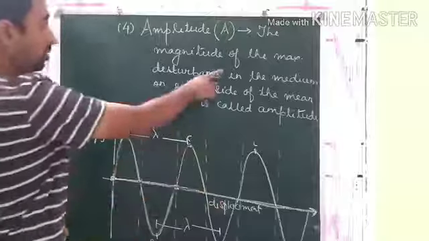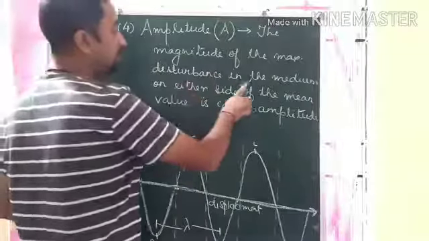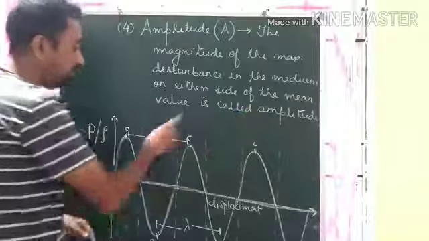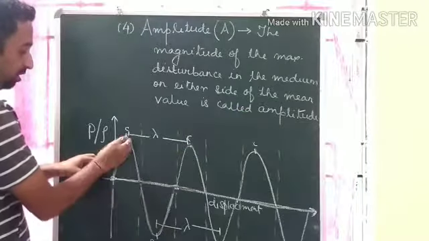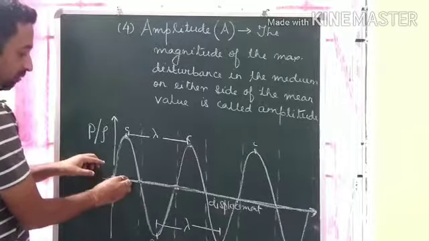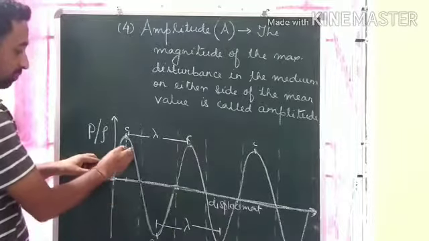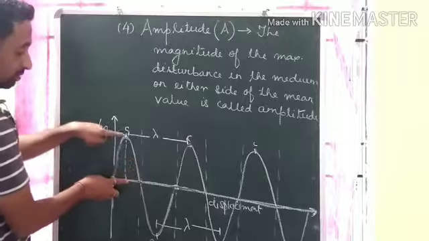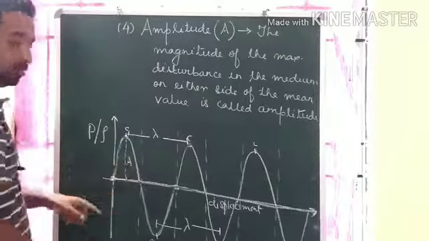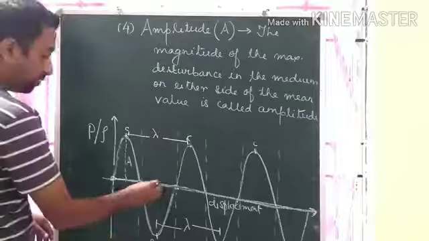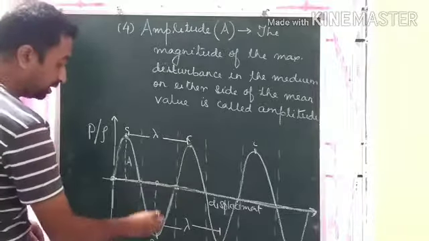So the magnitude of the maximum disturbance in the medium on either side of the mean value. From this mean value to this point is the maximum disturbance, the maximum variation of pressure. This is called the amplitude, or you can also say that from here to this point is the minimum pressure.